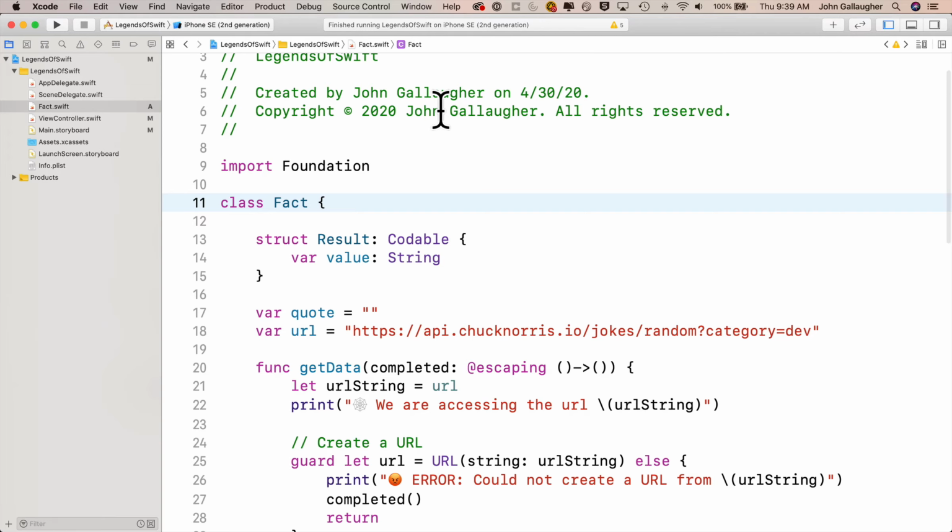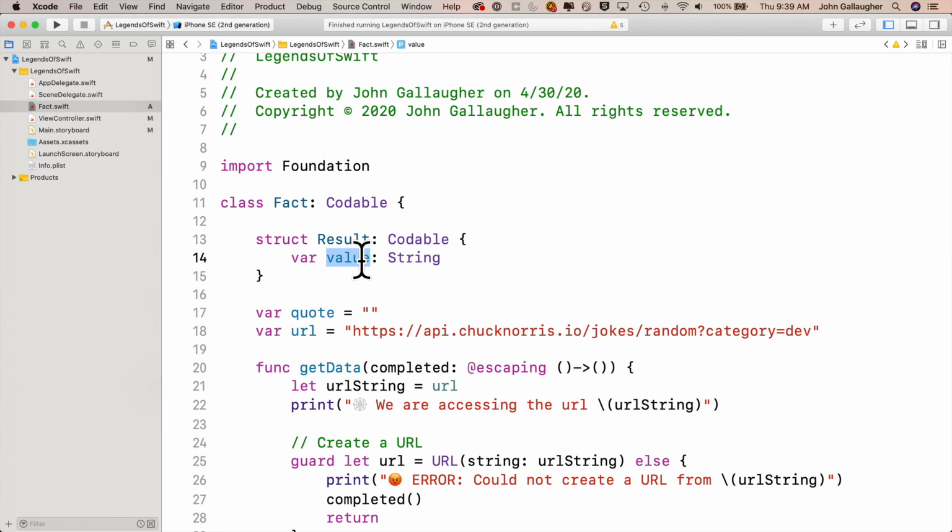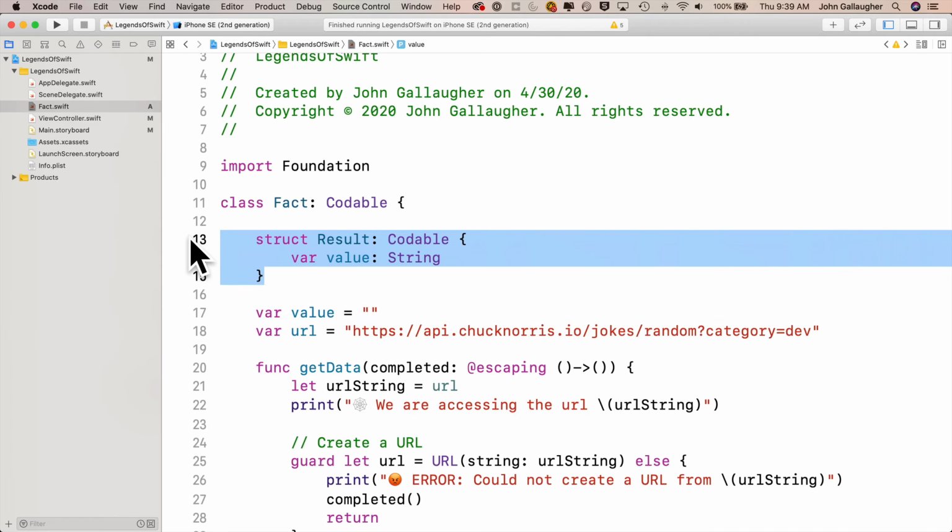So let's head back over here to fact.swift. Let's make this fact class codable so that we can use this to directly decode JSON. Now, if we're going to decode into this codable fact class, we need to make sure that it's got a value property. So instead of the quote property in here, I'm just going to paste in value instead of quote. Then I'm going to highlight my whole result struct in here because I don't need that anymore. I'll do a command / to comment that out.